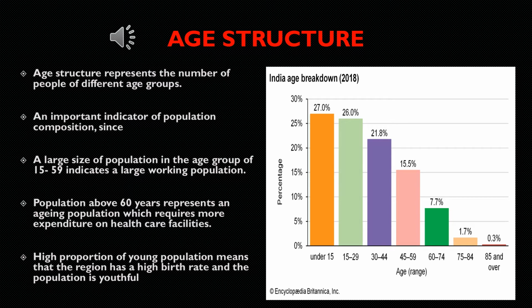The population above 60 years represents the aging population which requires more expenditure on health care facilities. High proportion of young population below 15 years means the region has a high birth rate and the population is youthful. The population above 60 years and the population below 15 years are considered to be the dependent population for the independent population which lies between 15 to 59.